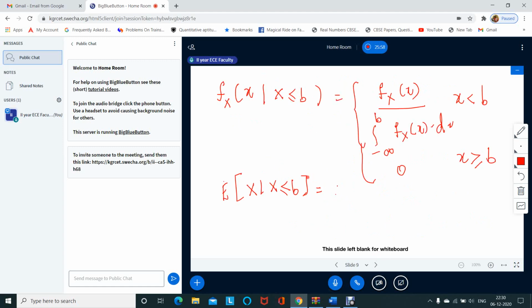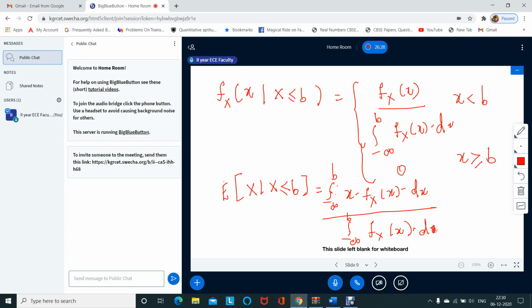So it will be the integral from minus infinity to b of x times fx of x dx, divided by the integral from minus infinity to b of fx of x dx.